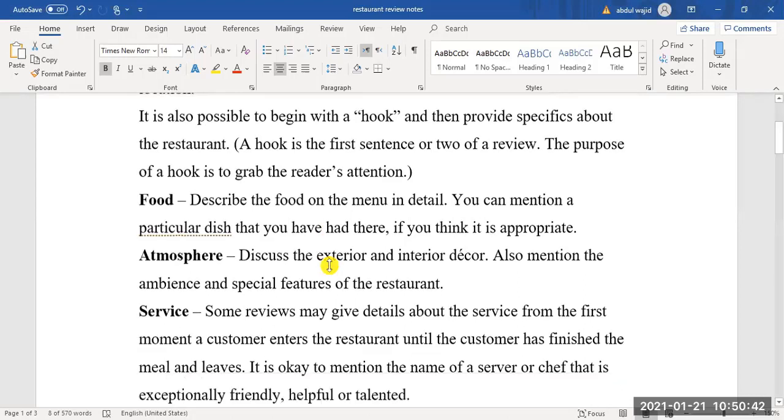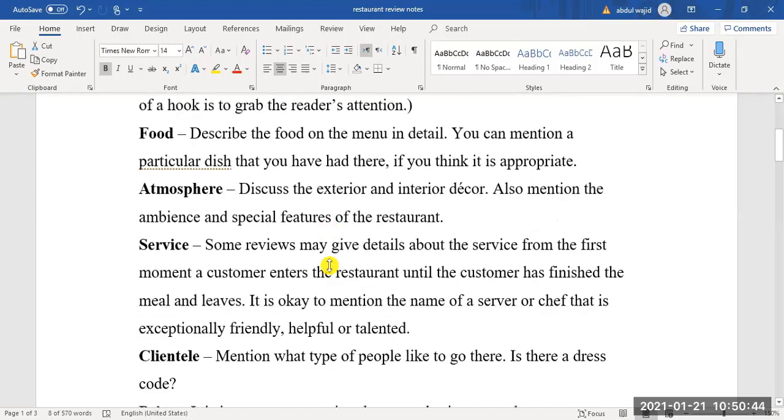Service. Some reviews may give details about the service from the first moment a customer enters the restaurant until the customer has finished the meal and leaves. It is okay to mention the name of a server or chef that is exceptionally friendly, helpful, or talented. So you can mention the service quality, like they have a very wonderful service quality.